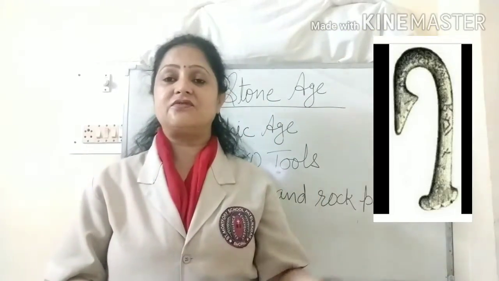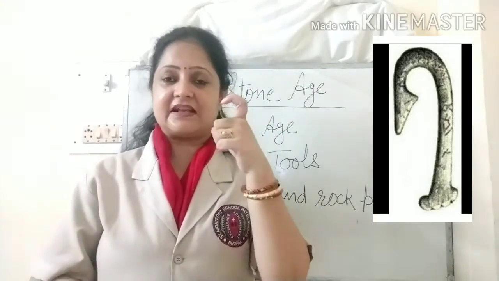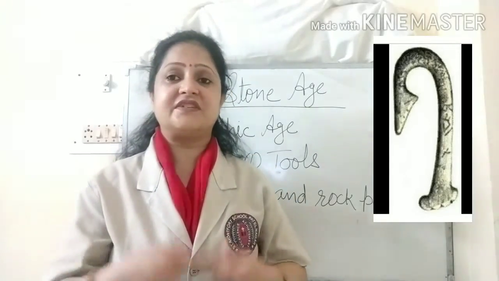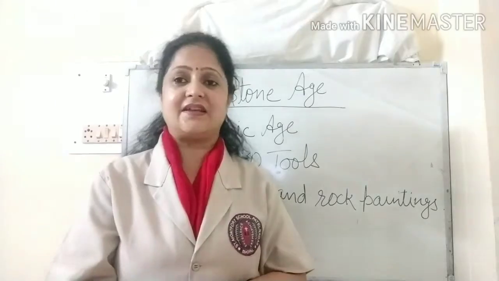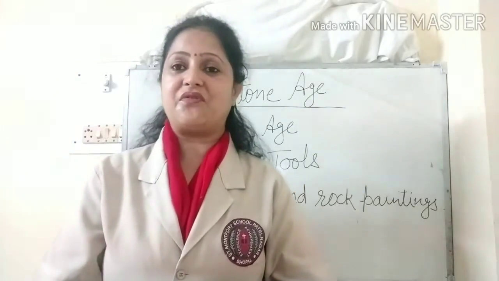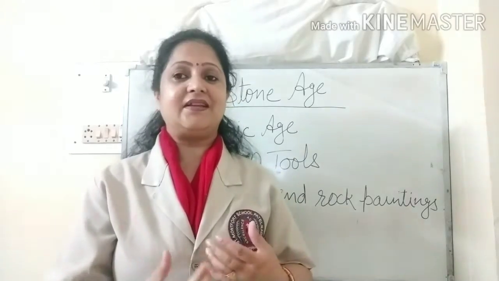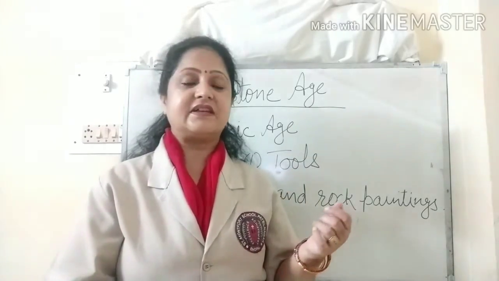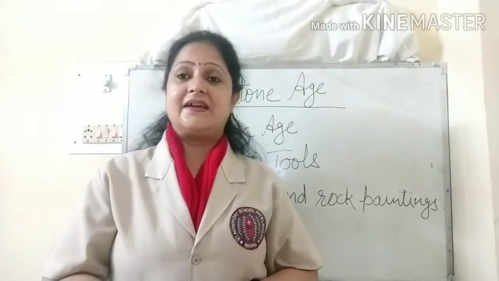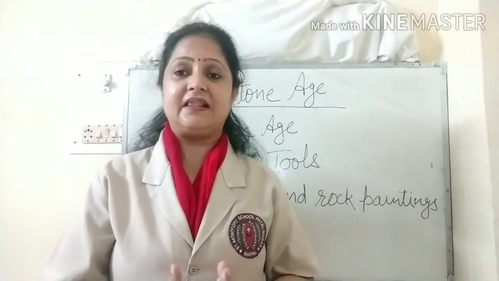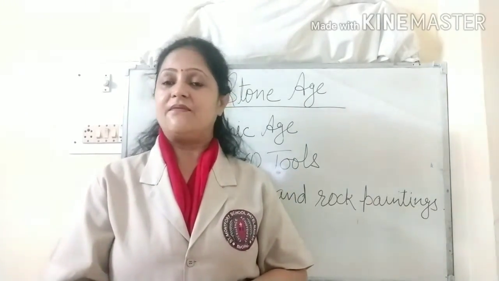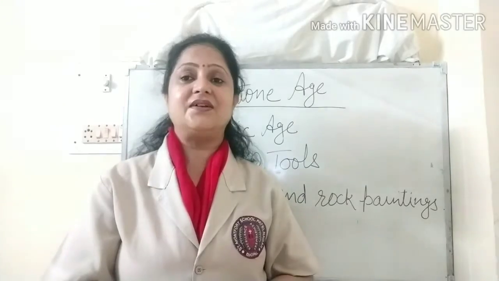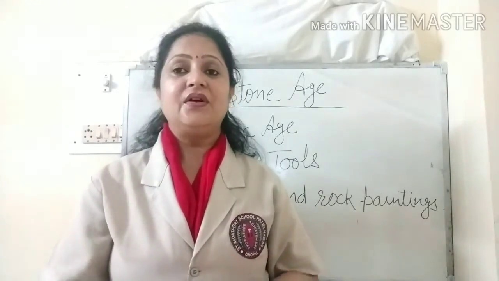And not only that, he also developed a hook-shaped structure, which was used for fishing. It improved his skill of fishing, and now fish became the main item of his food. He also learned to collect a variety of the natural food available in nature. For example, he learned to collect honey. Previously he did not know that he could collect honey, but now he learned to collect honey, as well as to store it.